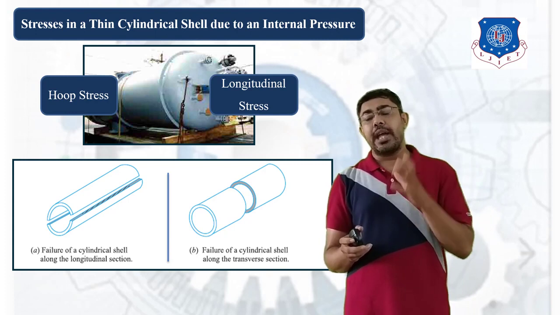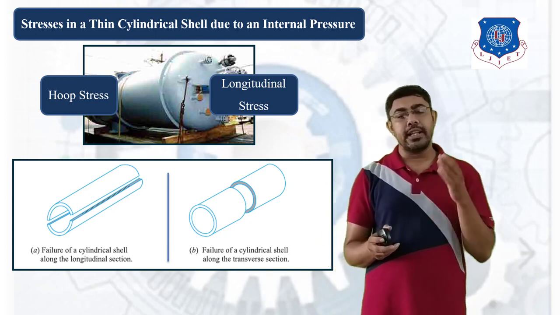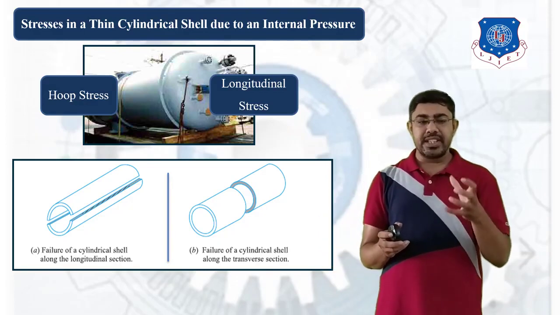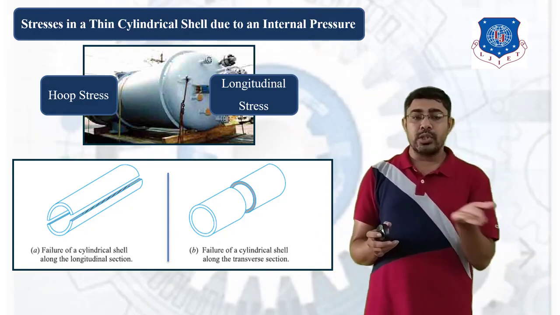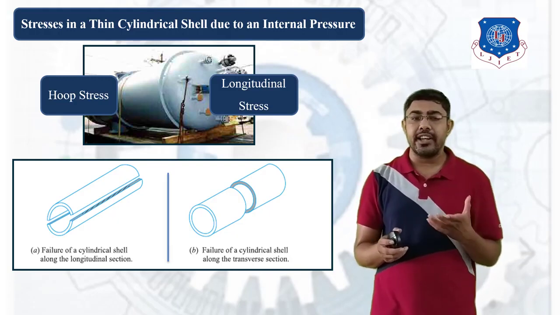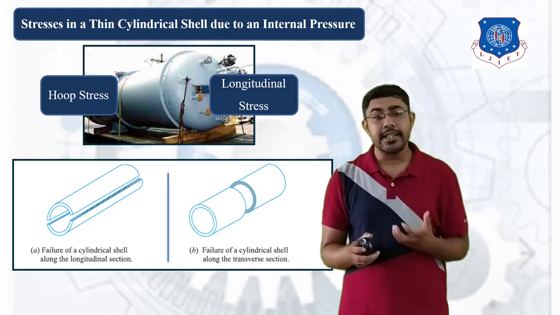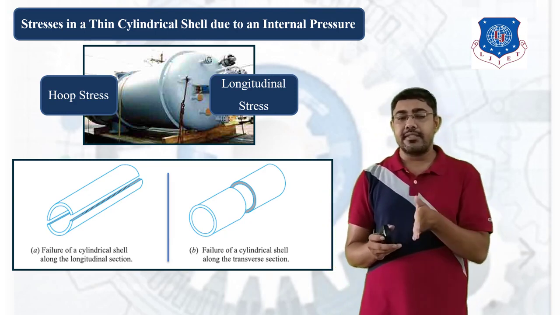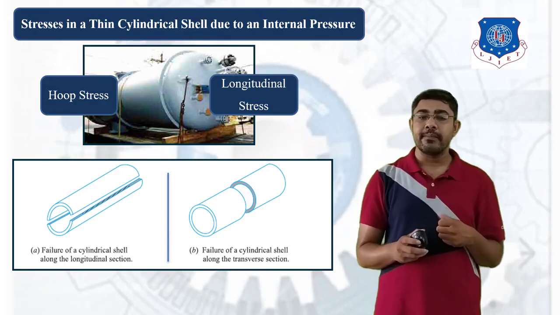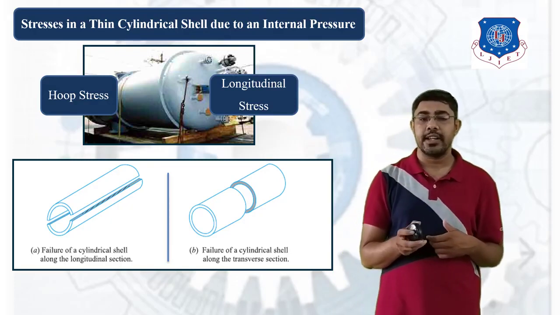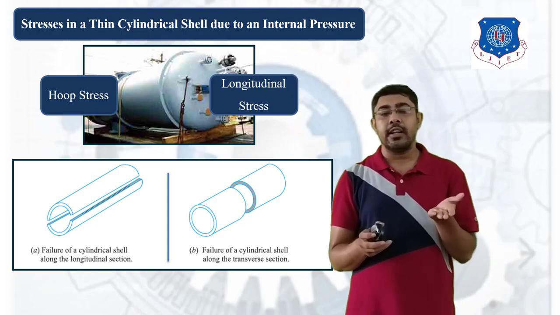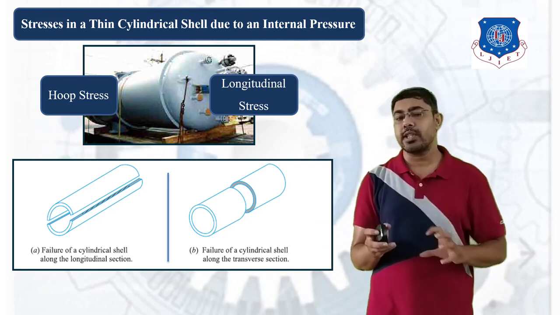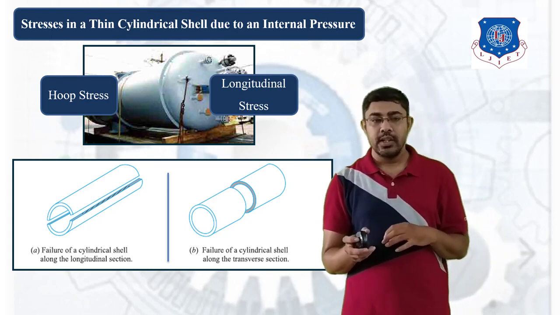There are two types of stress acting on the cylinder, that is hoop stress and longitudinal stress. If the failure of the cylinder is along the longitudinal direction, as shown in figure A, then the hoop stress is generated, and if the failure of the cylindrical shell is along the transverse section, as shown in figure B, the longitudinal stress is generated. So according to the failure of the cylindrical shell, hoop stress and longitudinal stress are produced.